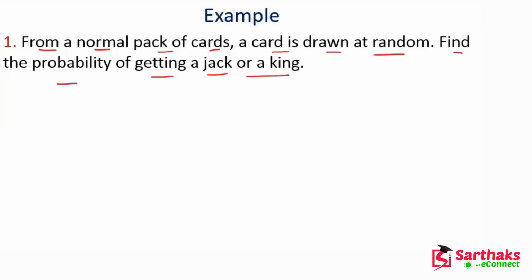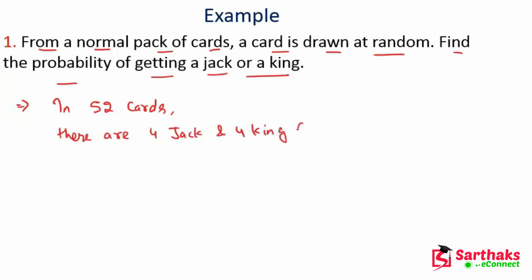We know that in 52 cards, there are 4 jack and 4 king cards.